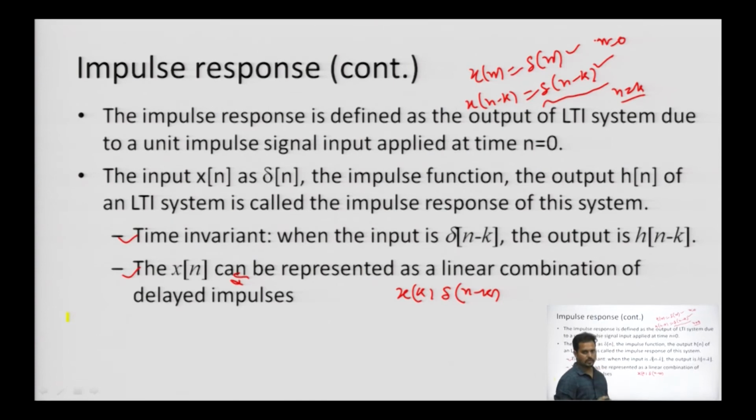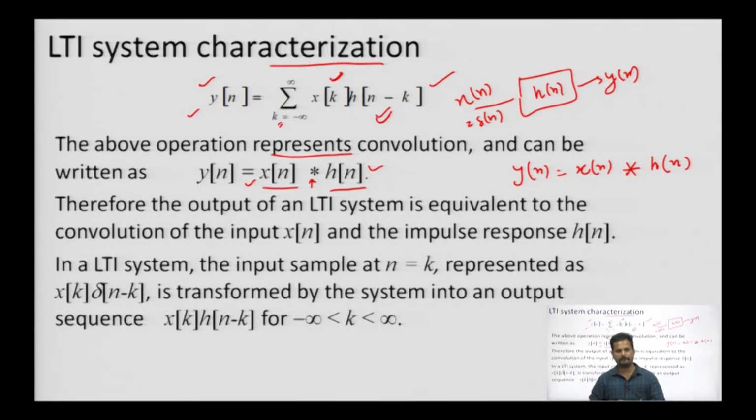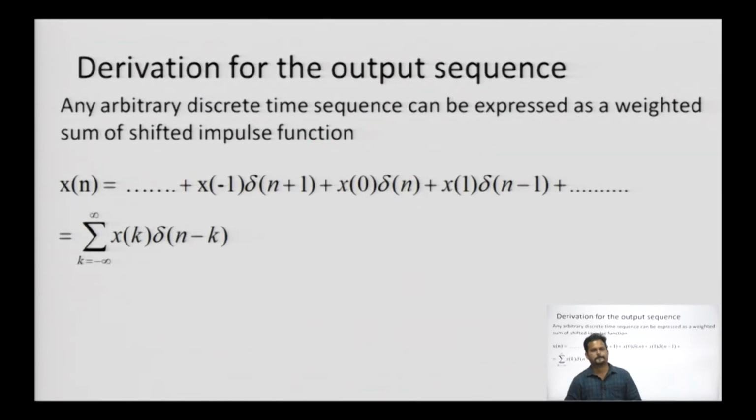That is how we define the value at every instant of the input signal. Whenever we multiply this, it gives you the value at every instant of the input signal. So, that is how it is represented. It has to be transformed into the output response. This is what we are going to derive as of now. So, let us look at the output sequence.